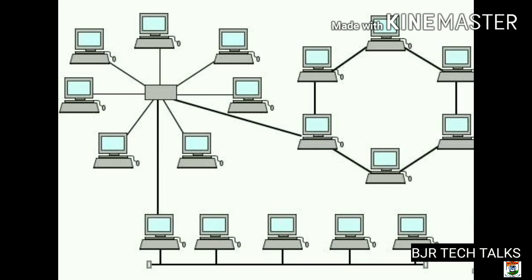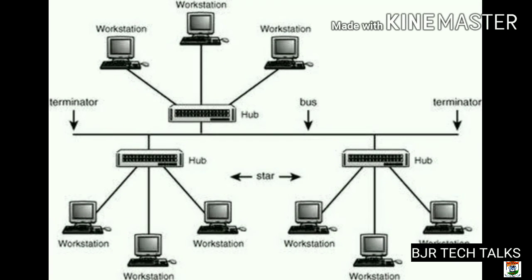The next one is tree topology. It is a combination of star and bus topology, which can be seen in the picture that it is in hierarchical form. It connects multiple star topologies with the help of a linear bus backbone cable.